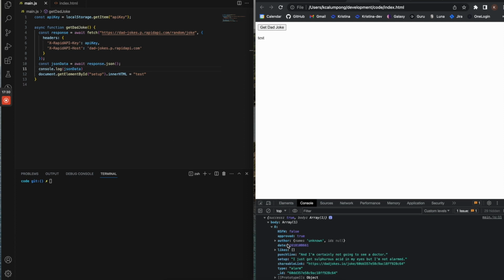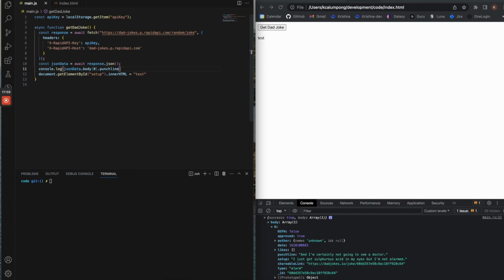So it's going to be JSON data dot body at element 0 dot punchline if we wanted the punchline, and dot setup if we wanted the setup. Let's make sure that works. So JSON data dot body, and because it's an array, we need to access that first element, and then punchline.